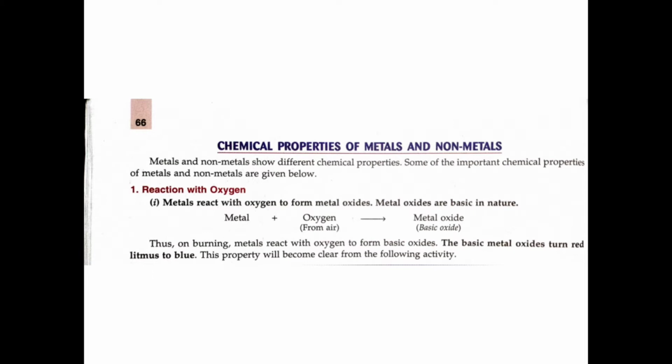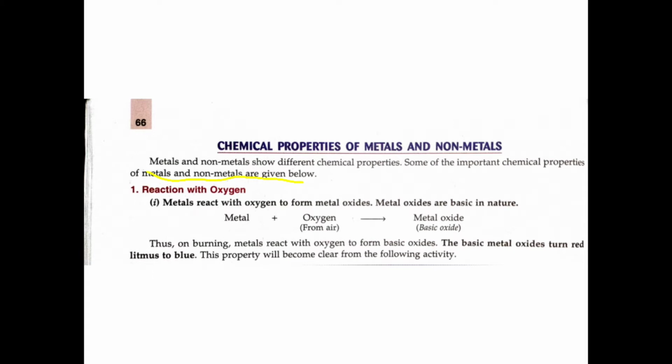Usually the metals and non-metals show different chemical properties. The properties of metals and non-metals are different, that we already know. The physical properties are different, and not only physical properties but also the chemical properties are different for metals and non-metals. So first we can look at the reaction with oxygen of metals and non-metals.